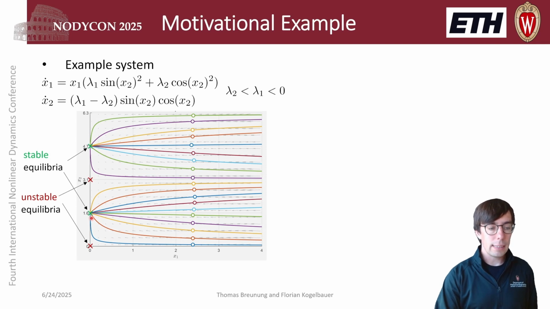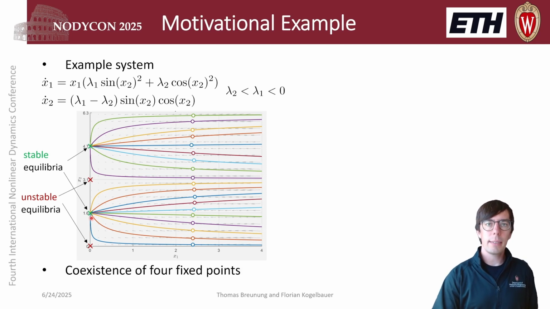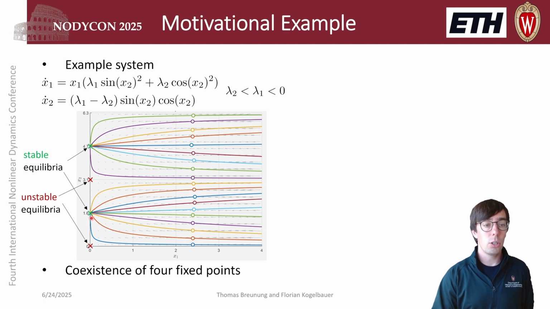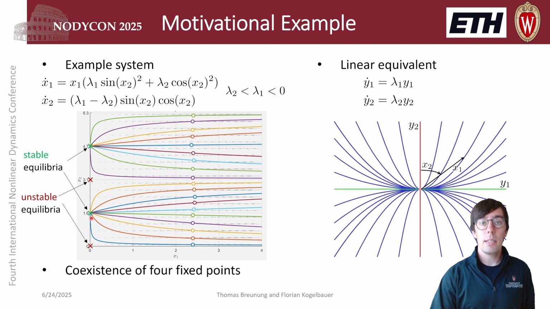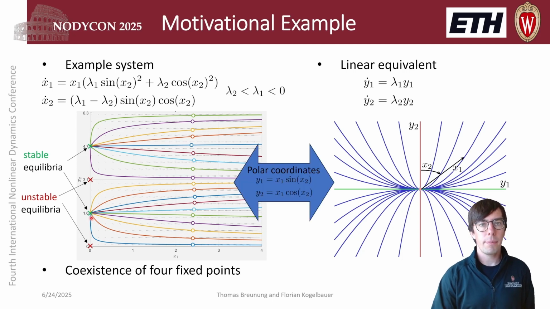So this is an example of a system I'm talking about, a truly nonlinear example, where we have a coexistence of multiple steady-state solutions. And this has proved challenging to linearize. However, now I point out that the equivalent linear system is the 2D stable node. If you ask what the connection between those two systems is, it is polar coordinates. So now if you look at the stable node in polar coordinates, the rise of these four fixed points becomes intuitively clear.